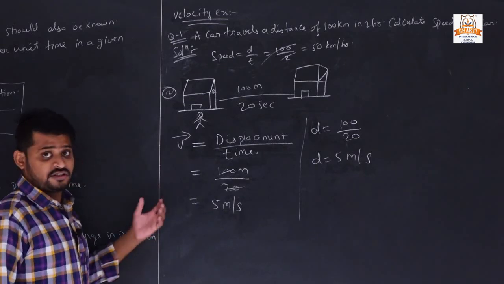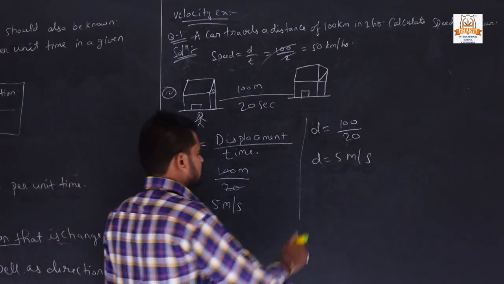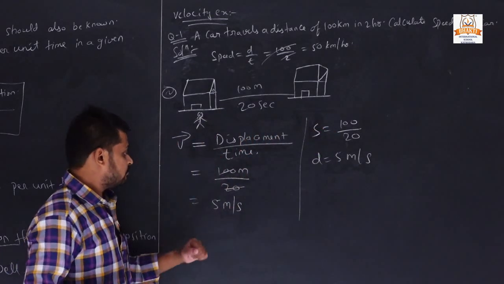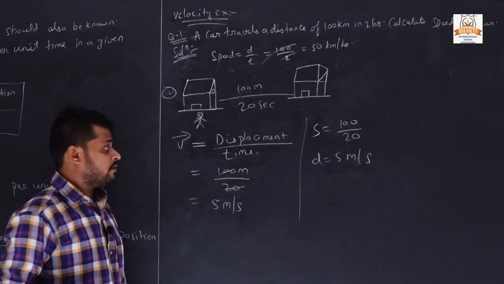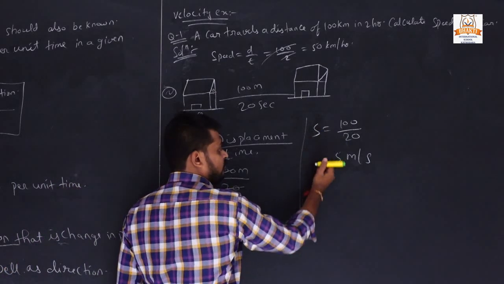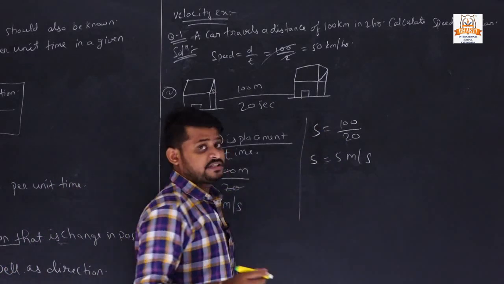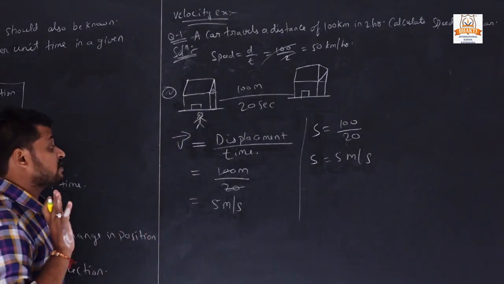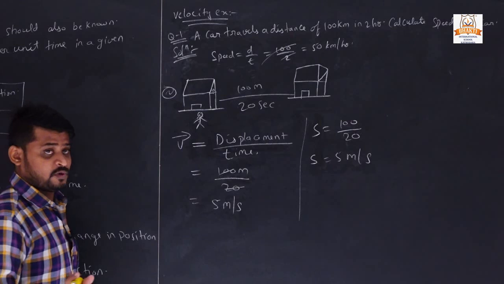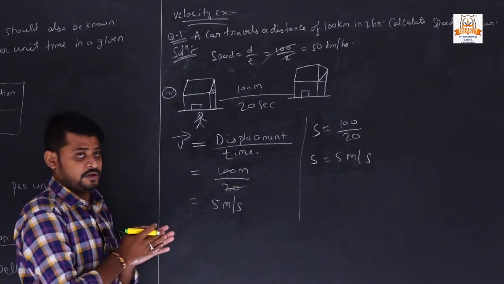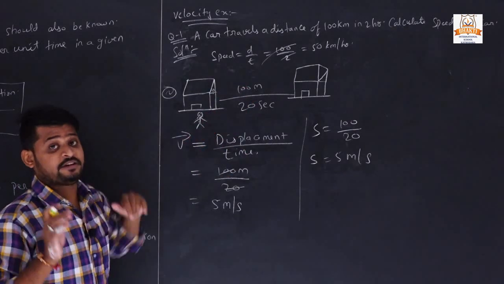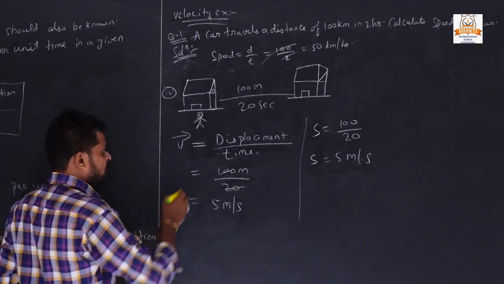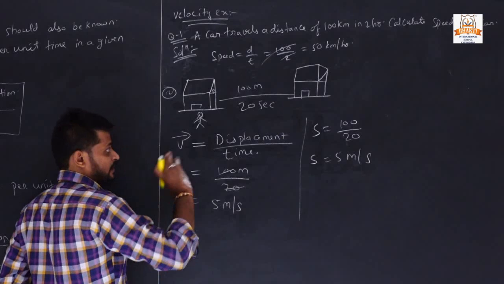What you have noticed here, displacement and distance, velocity and speed are same, 5 meter per second and 5 meter per second, but it is not always so. Velocity and speed are not always the same. At some time it will be same. I give you another example, then it is clear. Now in this case, same.